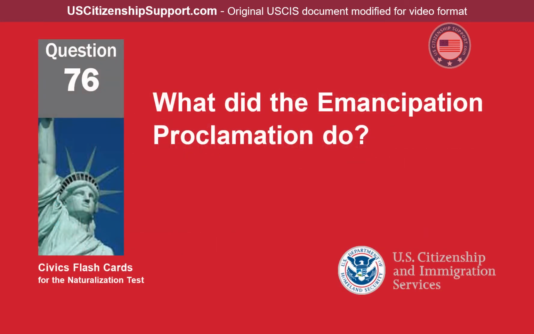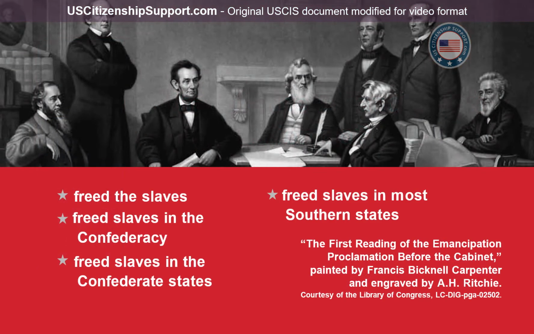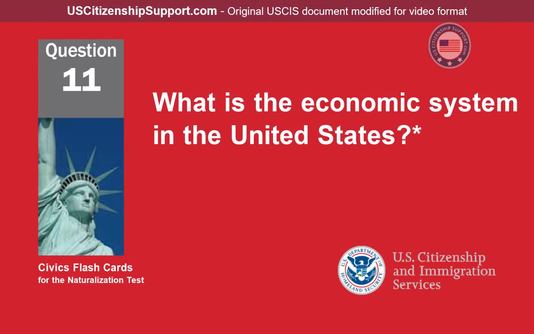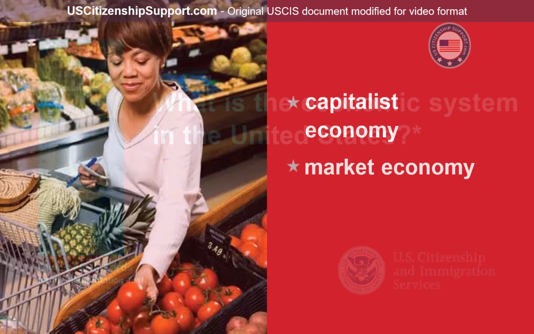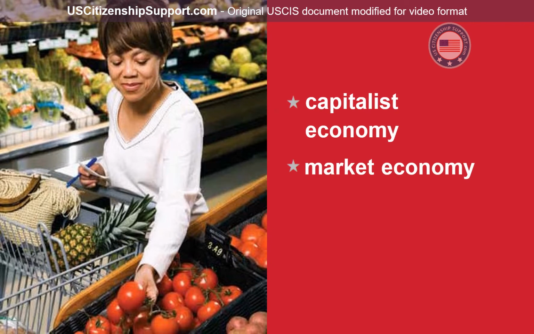What did the Emancipation Proclamation do? Freed the slaves, freed slaves in the Confederacy, freed slaves in the Confederate States, freed slaves in most southern states. What is the economic system in the United States? Capitalist economy, market economy.